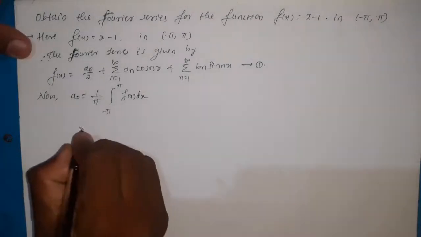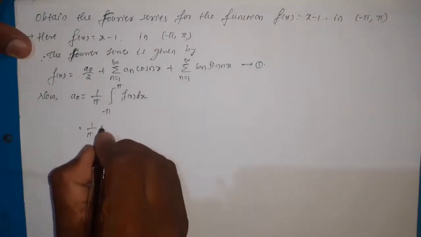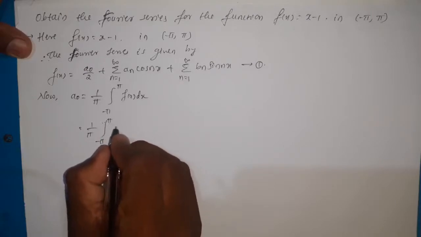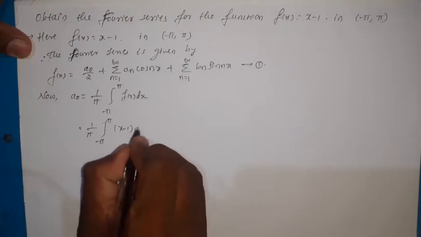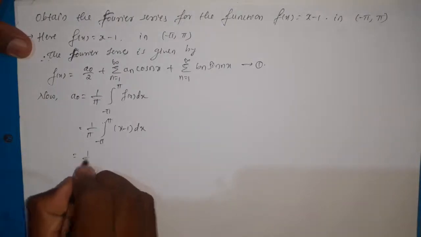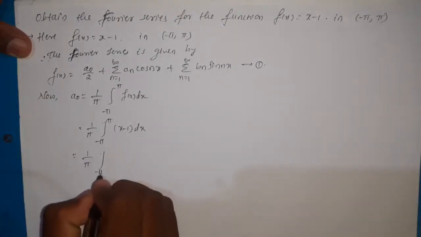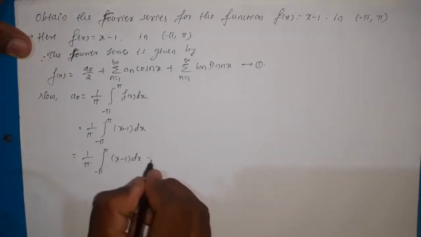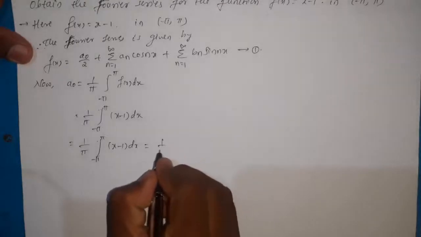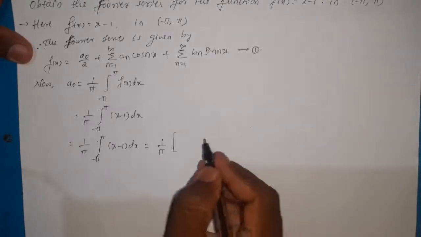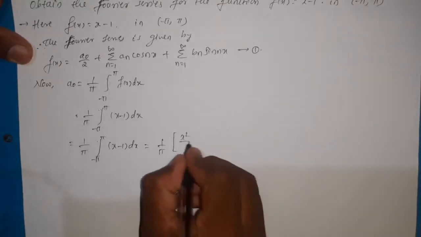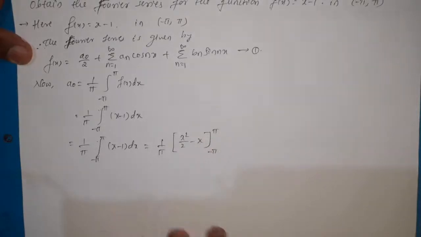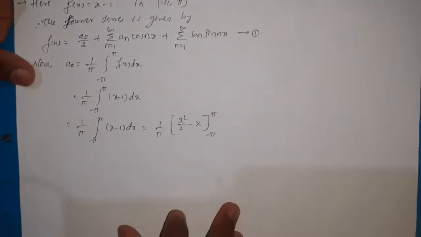Now substitute the values: 1 by pi integration over minus pi to plus pi, f of x is x minus 1, dx. Now 1 by pi is constant as it is, and the integration of x minus 1 is x square by 2 minus x, with limits from minus pi to plus pi.